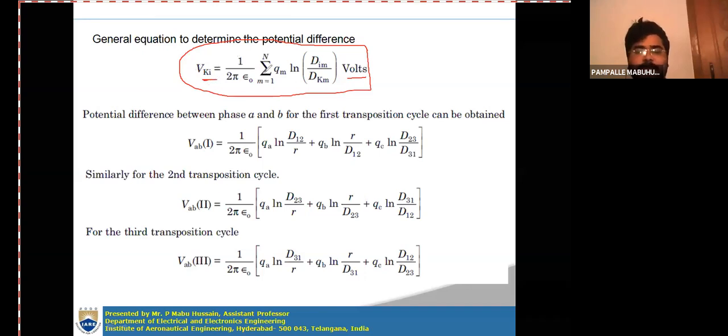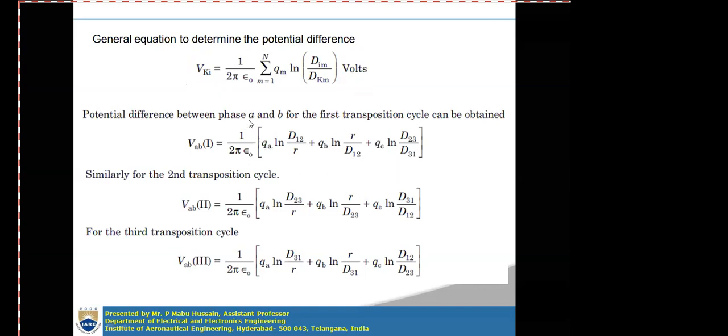From this same general equation, you have to develop the capacitance for three-phase asymmetrical lines also. So now here you first have to develop the potential difference between the phases A and B in the first section.